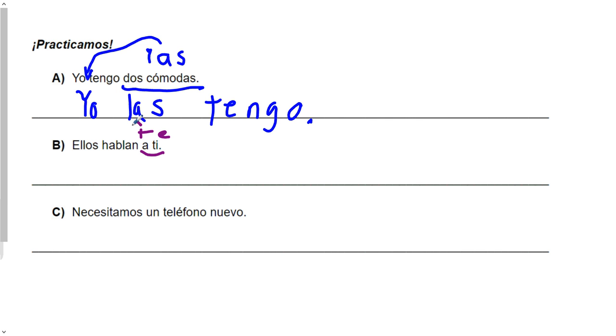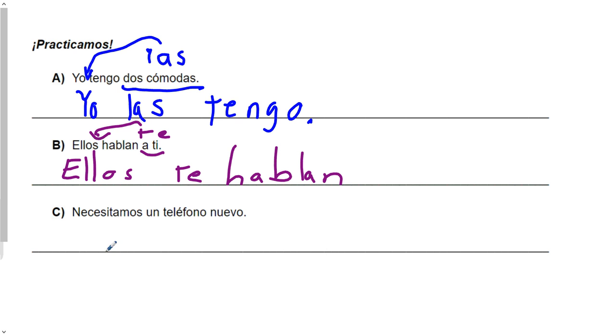And where does it need to move to? In front of hablan. So you should have ellos te hablan. Bien? How about this last one?